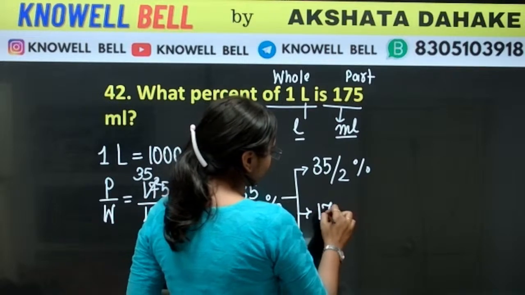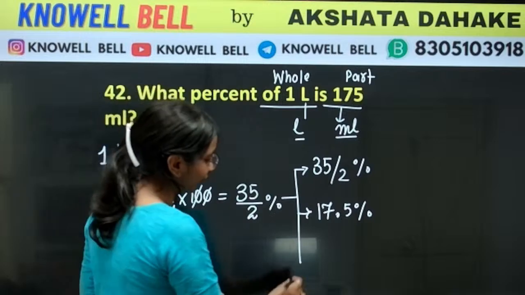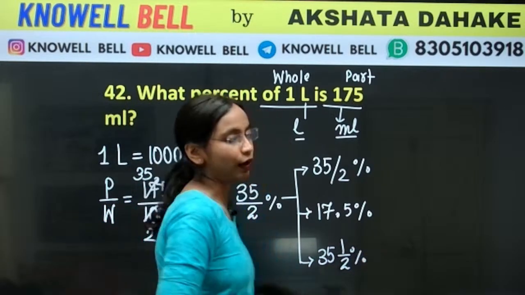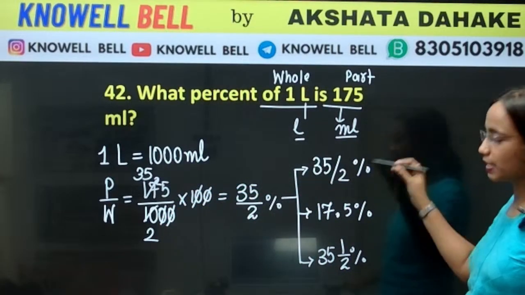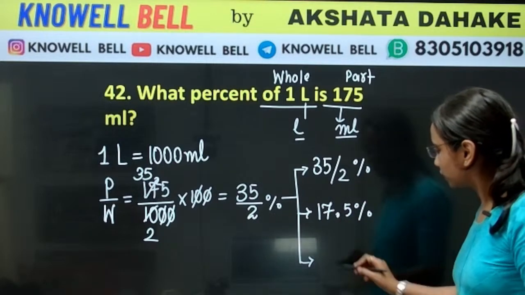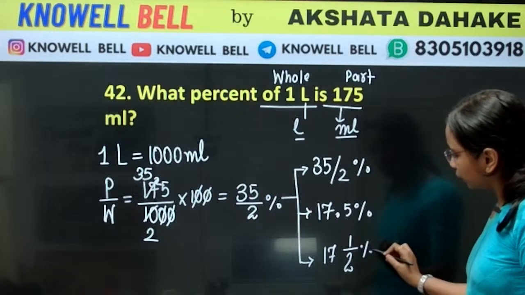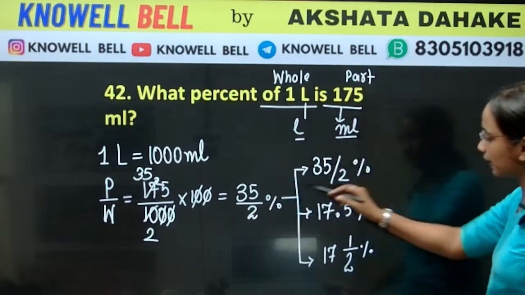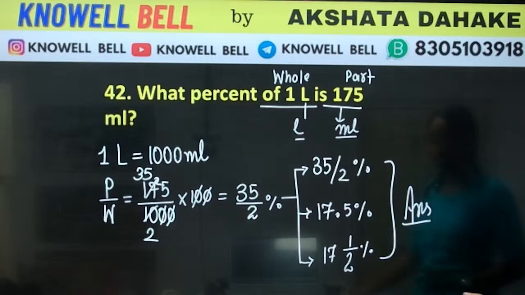Or it can be 17.5%. Okay, it can be given in the decimal as well, 17.5, or they can also give you the answer in the mixed fraction. So you don't have to be confused. आपको कोई भी option आए, 35/2 आ जाए, 17.5 आए, 17 1/2%. Okay, either of the option you will get, that is going to be correct. Okay, so don't get confused. The same thing, the same can be converted into the various options. So all the 3 of them can be the correct answer.